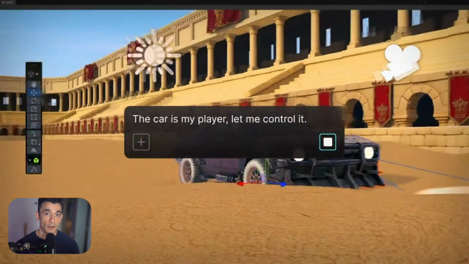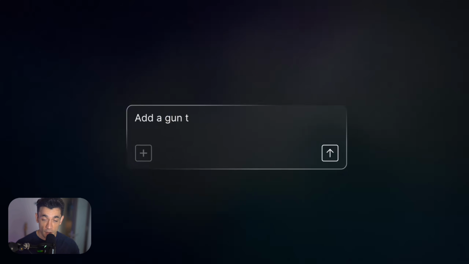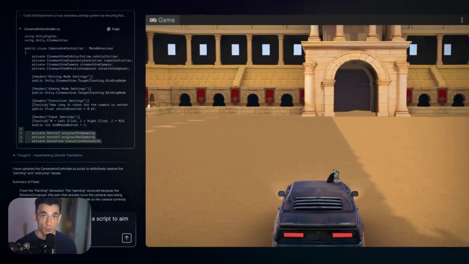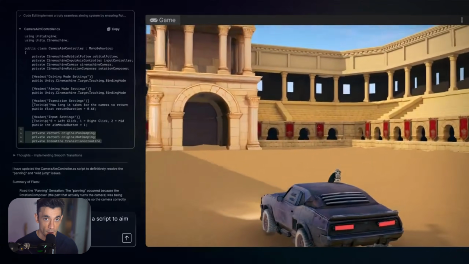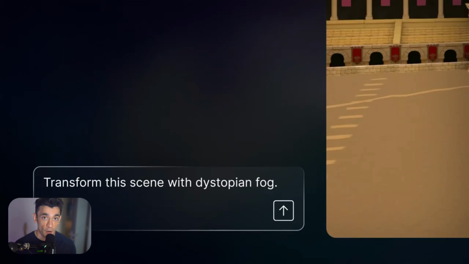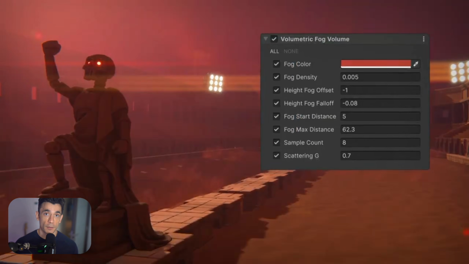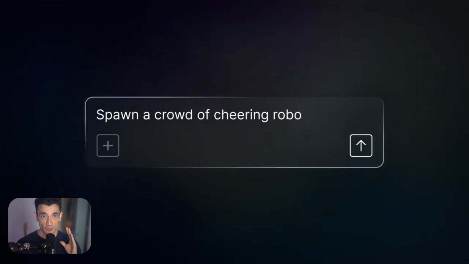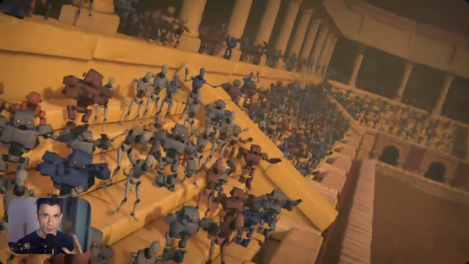It's now in open beta. As of May 2026, Unity AI has officially launched into open beta. That means it's available right now for all developers on Unity 6 and above. Before this, access was limited. Now anyone can jump in. And this is one of those moments where being early matters. Getting familiar with this tool now, before it becomes standard practice, puts you ahead. I'll show you how to get started in a minute. But first, what does it actually do?